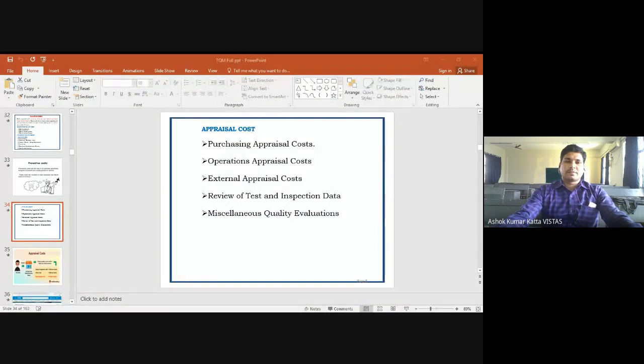Depreciation means the asset value is calculated and reduced from the value of the particular asset, whereas appreciation means we are increasing the value of the asset. That will be called appreciation cost.